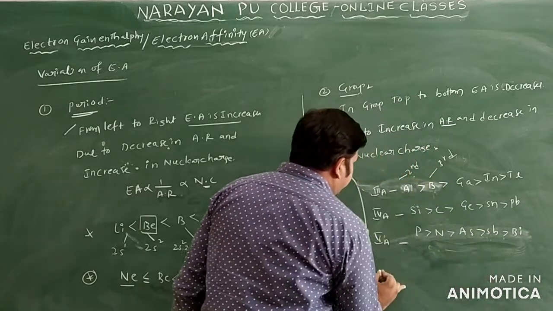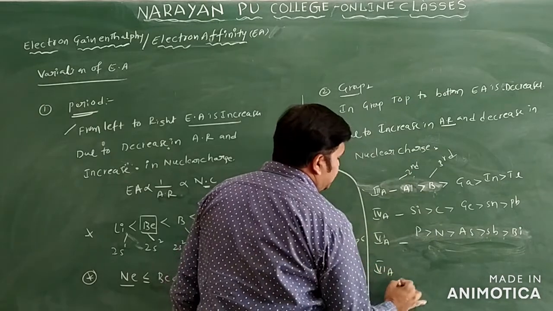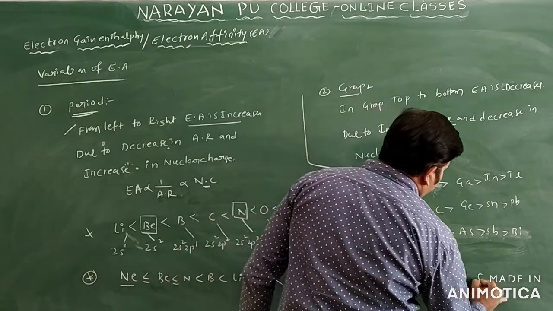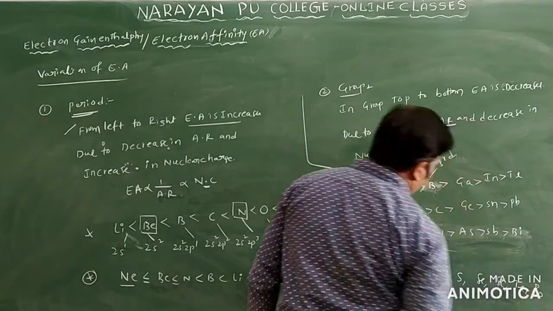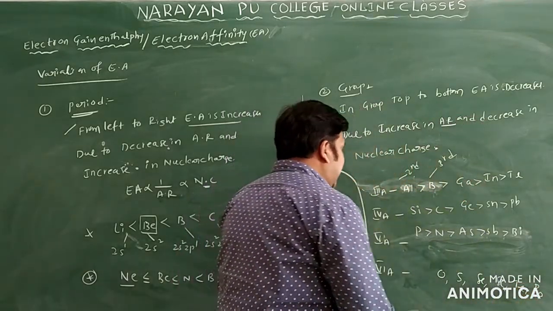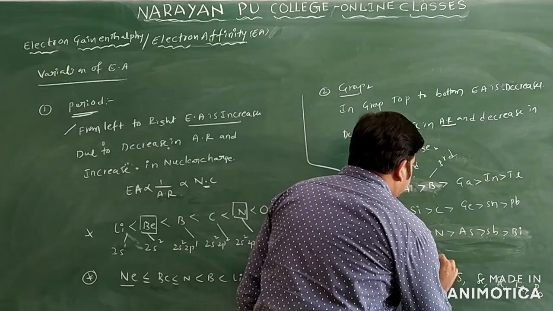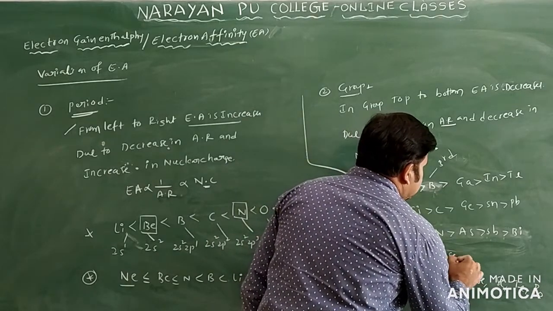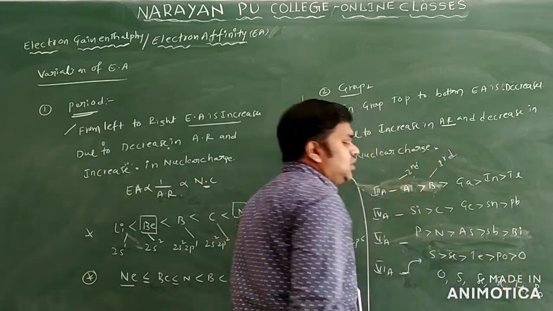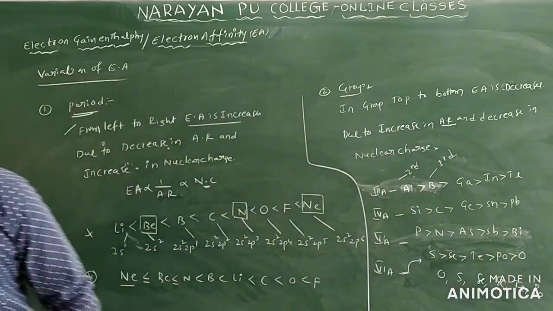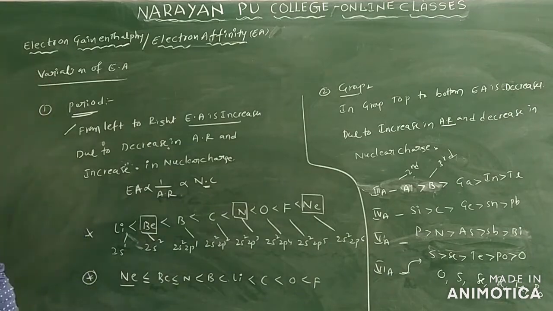Coming to the sixth A group: oxygen, sulfur, selenium, tellurium and polonium. But if you see the practical values, sulfur is greater than selenium greater than tellurium greater than polonium greater than oxygen. So in this case the values can change like this.